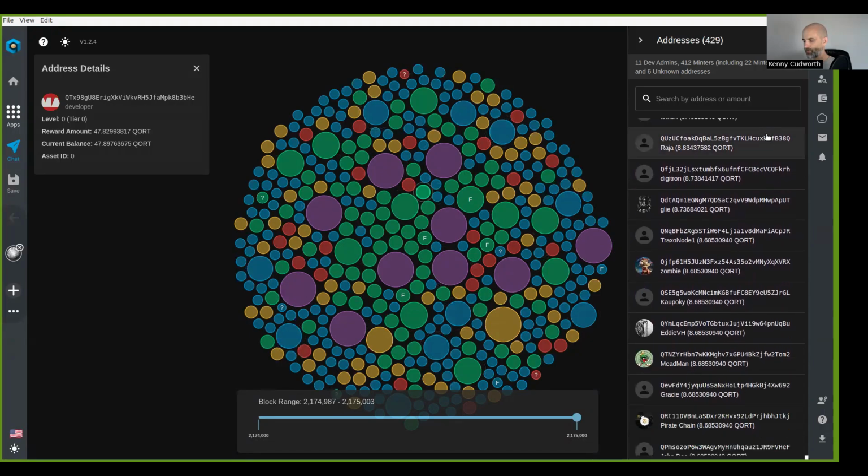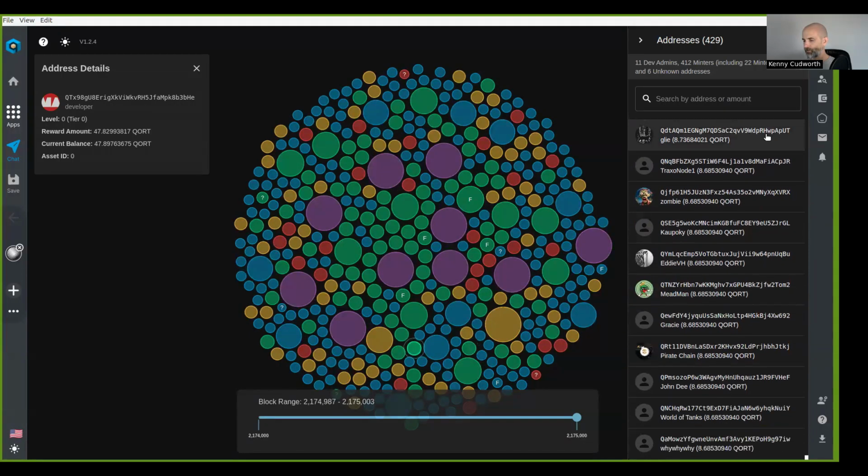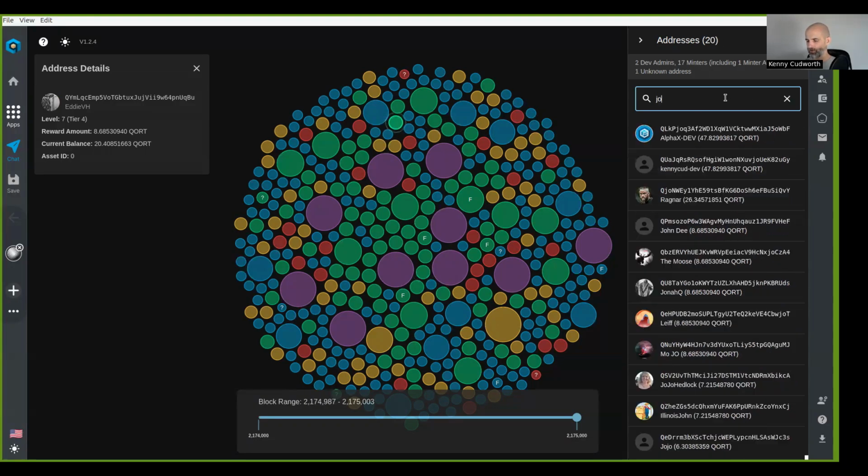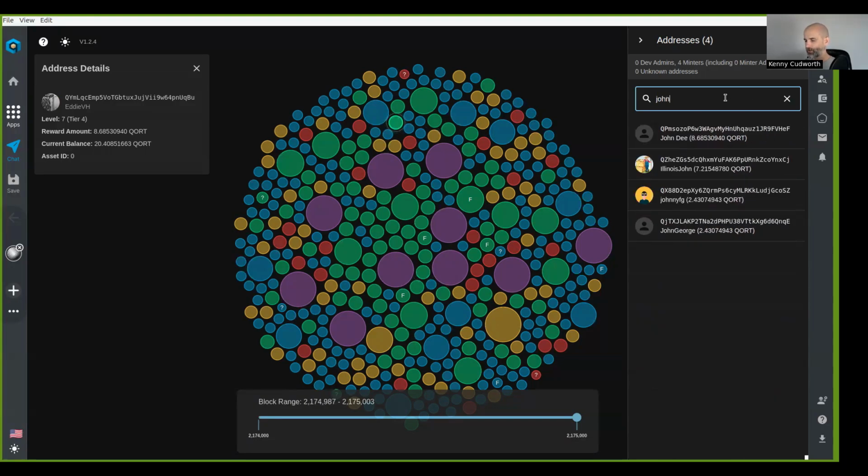Then you'll start seeing level 8 Minters and stuff, or here's a level 7 Minter. And so yeah, he's towards the top as well. And so you could also type in names of various Minters if you want to look up certain Minters. So I'm just typing in John, and there's four Minters named John here. So this is something you can look at to see who's getting what in the minting rewards.